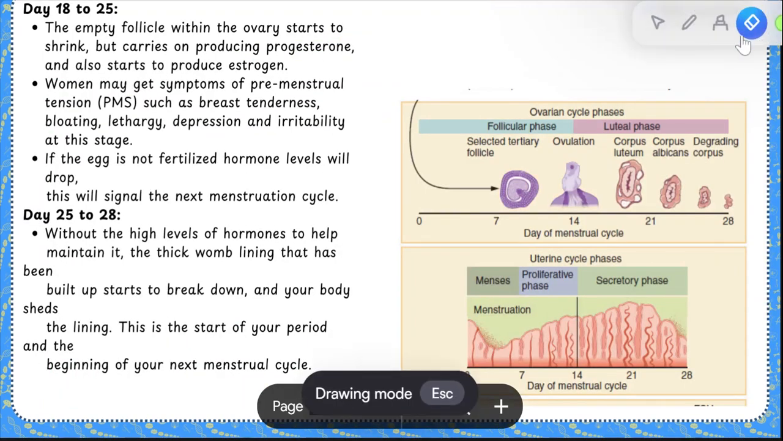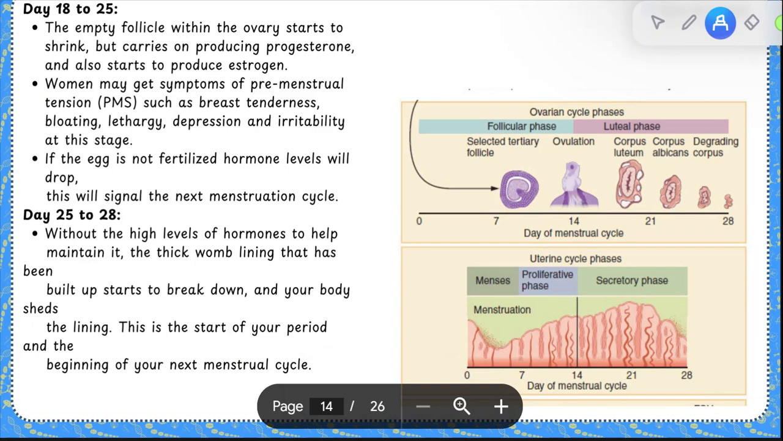Moving on to day 18 to 25, the empty follicle within the ovary starts to shrink but carries on producing progesterone and also starts to produce some estrogen. ठीक है? Women may get symptoms of premenstrual tension, which is called PMS, such as breast tenderness, bloating, lethargy, depression, and irritability at this stage. And if the egg is not fertilized, the hormone levels will drop, and this will signal the next menstruation cycle. Or from day 25 to 28, without the high levels of hormones to help maintain it, the thick womb lining that has been built up starts to break down and your body sheds the lining. And this is the start of the next menstrual cycle.